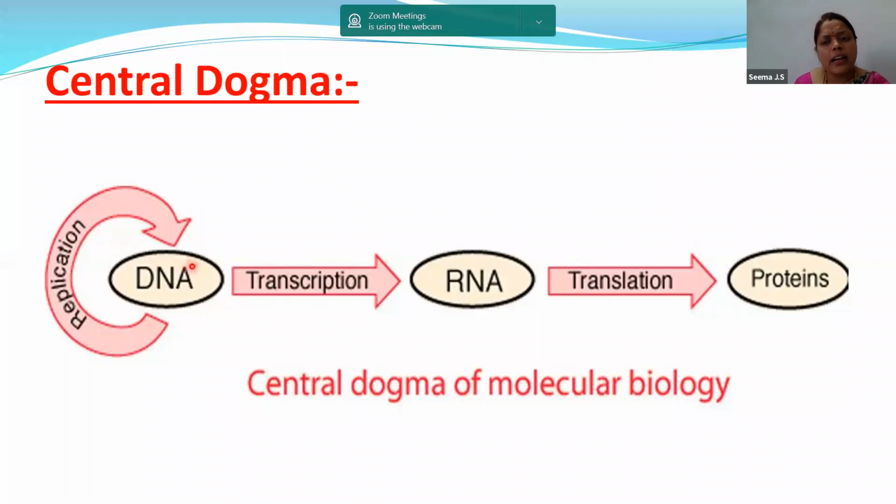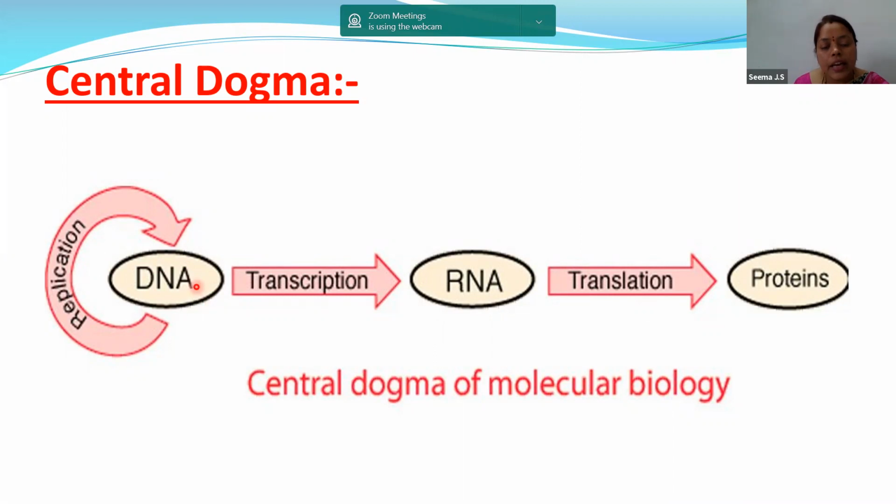And how is it occurring? Is it happening just like that? No. Very complicated biochemical steps will lead to the formation of proteins from genes. So let us know how. What is happening over here? The DNA has the power to make a copy of its own, nothing but forming another DNA. So that is nothing but DNA replication.